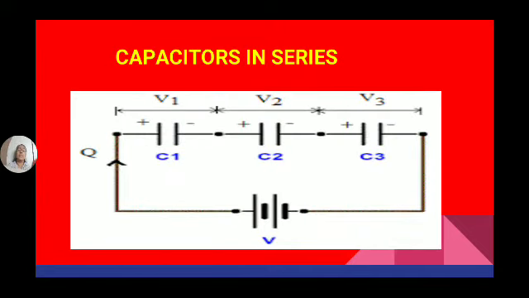Here, C1, C2, C3 are the capacitances of the three capacitors.